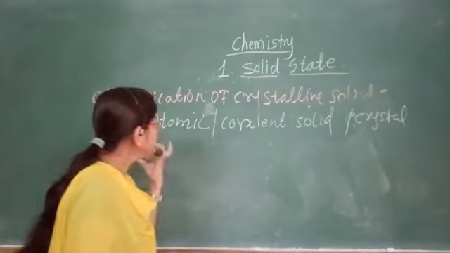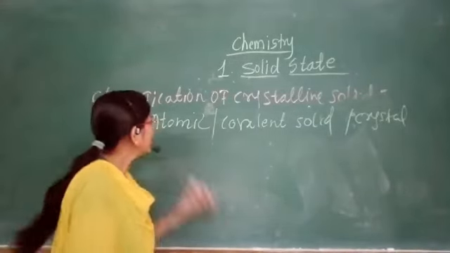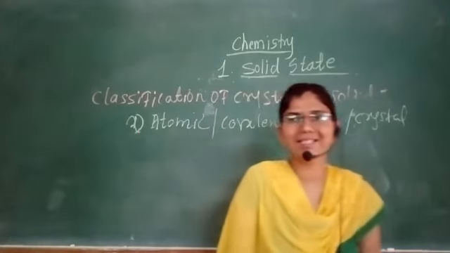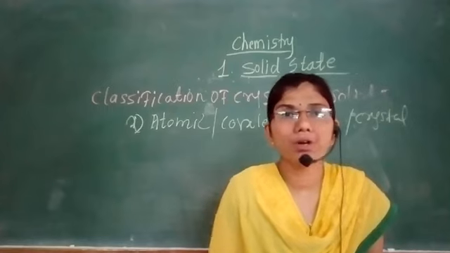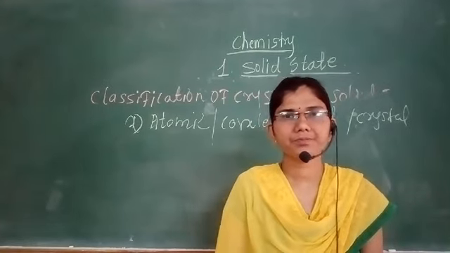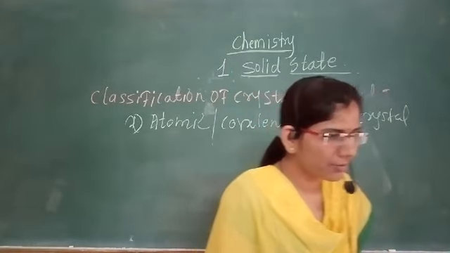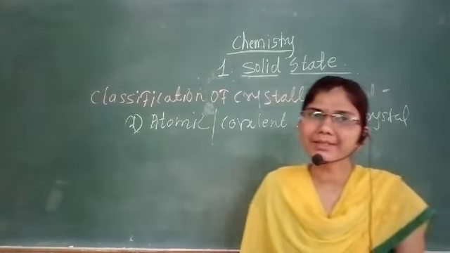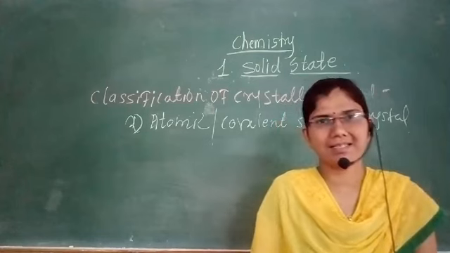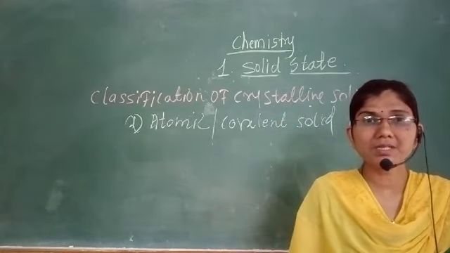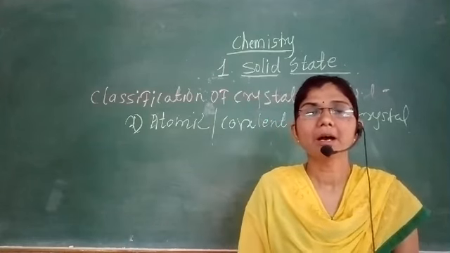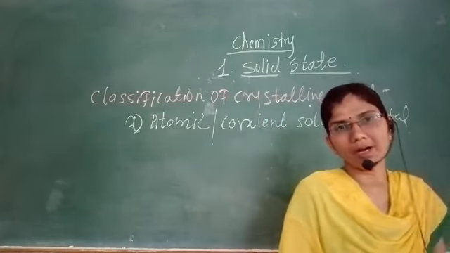That means in a covalent solid or atomic solid, the constituent particles are in the form of atoms. They are present in the form of atoms. So the atoms in these crystals are held together by a covalent bond.